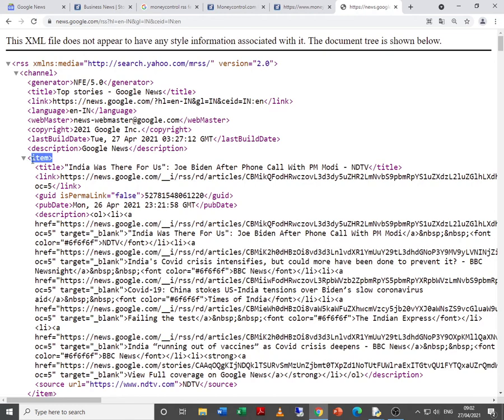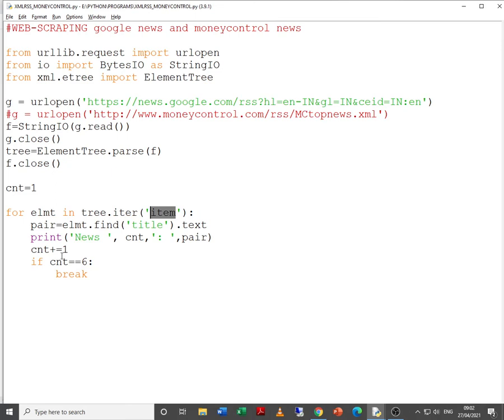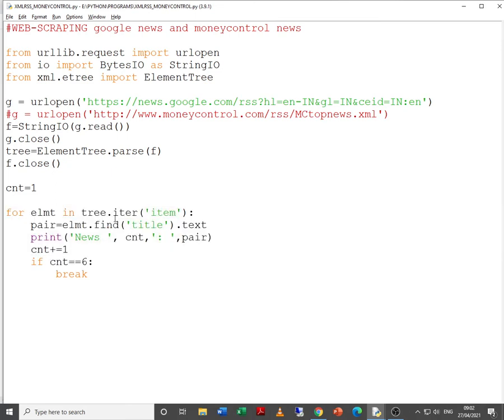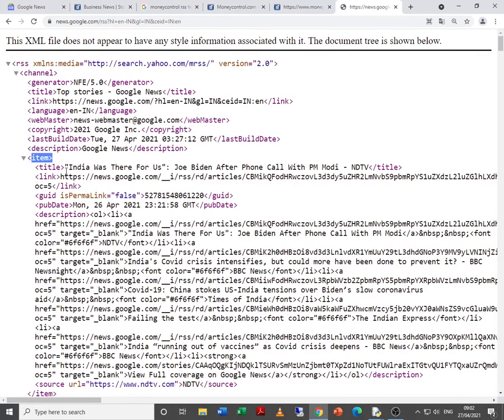Now here you can make changes depending upon the structure of the XML page or of the RSS feed page. If the structure is different, you have to write this for loop a little bit differently. pair is equal to elmt.find title. So within the item we want to find title.